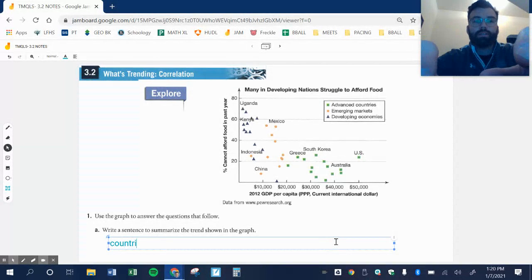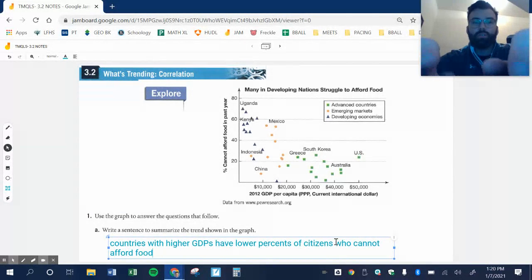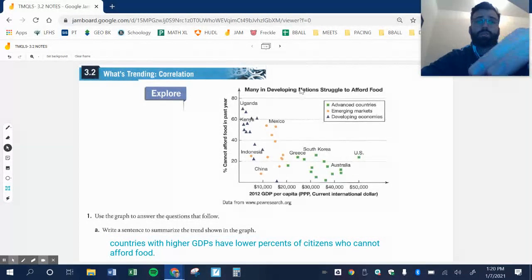You can write it any way you want to. Countries with higher GDPs have lower percents of citizens that cannot afford food.